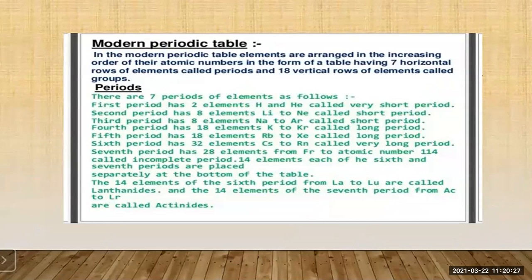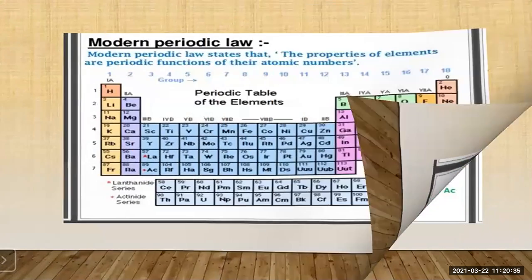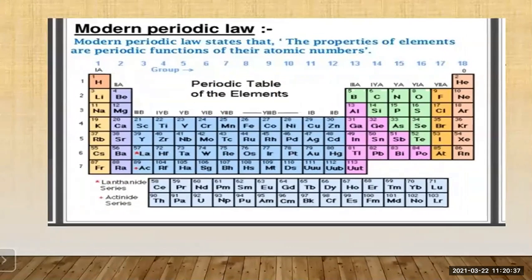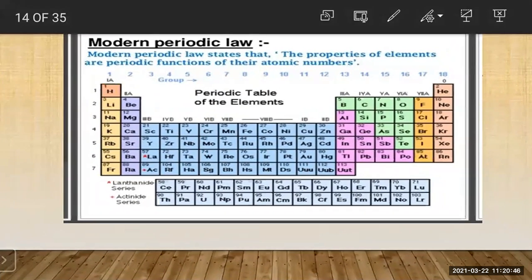Then the sixth period has 32 elements, from cesium to radon, called a very long period. Now let us see the sixth period, from here cesium to radon. You can see here the sixth period from cesium till radon.